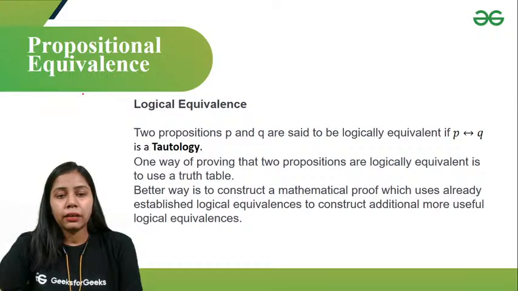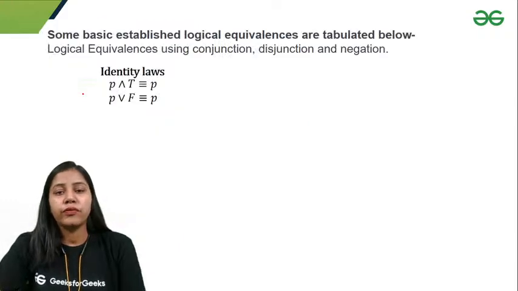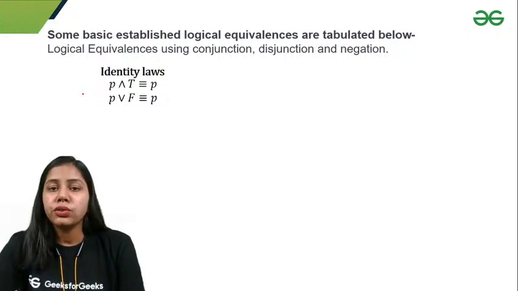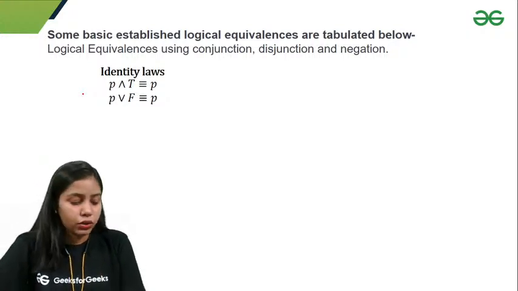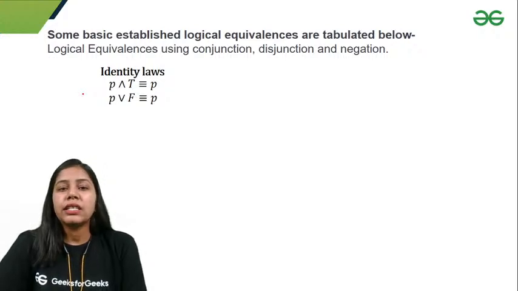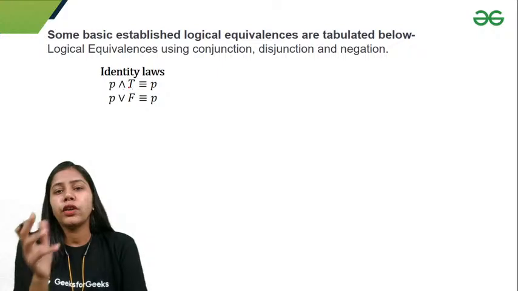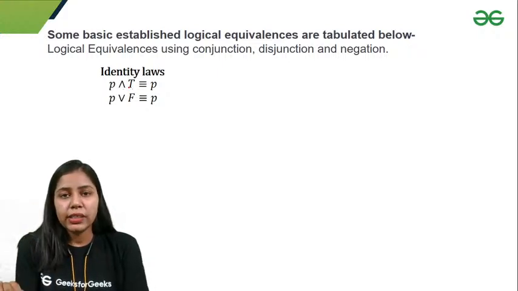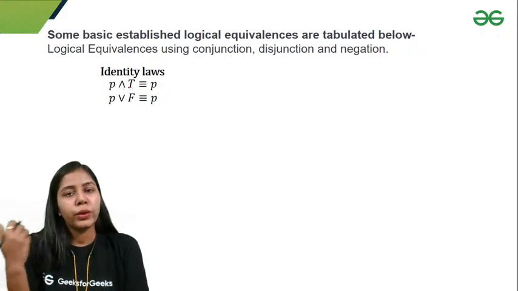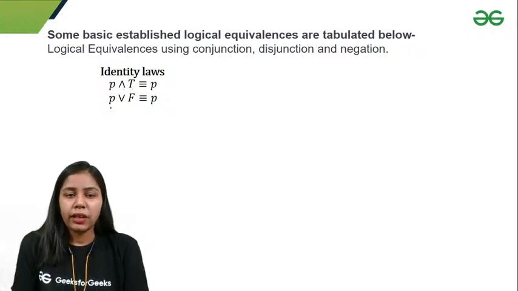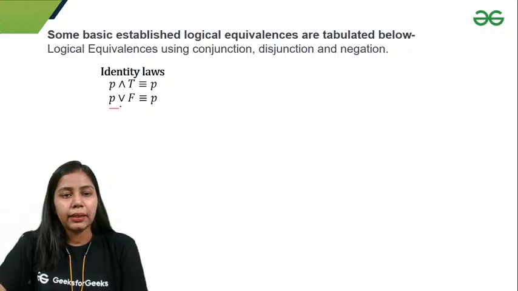So we know what logical equivalence is. We have some established laws that will help me prove that two propositions are logically equivalent or not. First is the identity law. That is basic because if you do P and true, you will always get P: if P is true, true and true is true; if P is false, false and true gives false. Similarly for P or F. So these are identity laws.